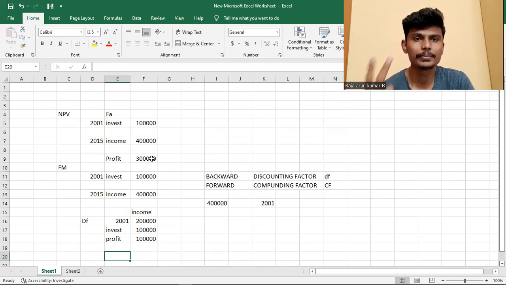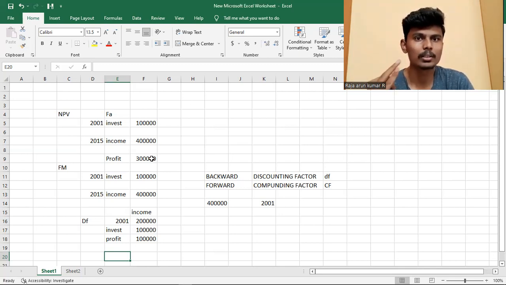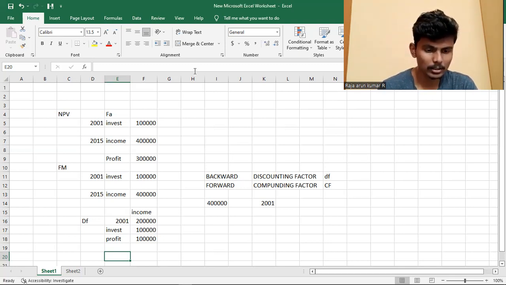That's the reason we find out the net present value concept. Exactly, we find out the value of a profit in that year. It will be the correct statement for financial management. For backward calculation, we use a discounting factor. For forward calculation, we use a compounding factor. This is the basic meaning of net present value. We see it in the PPT also. I share the PPT.